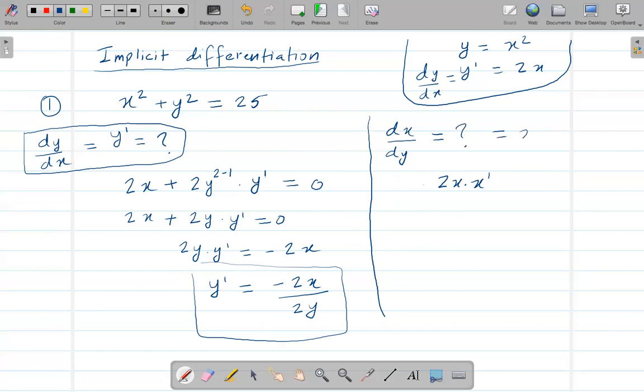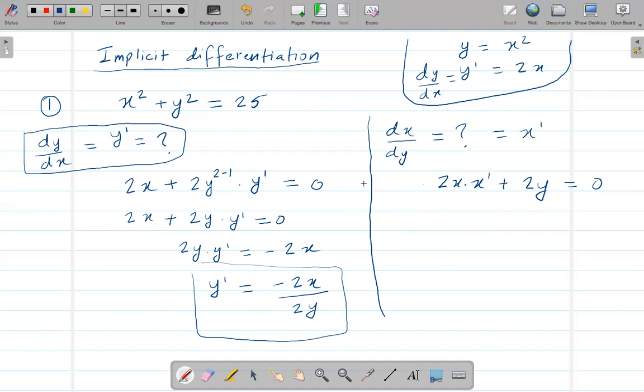Right, we are finding x prime, right? So take the derivative of this whole thing, which is 2x, and also we need to take the derivative of x, which is inside this function, since we're trying to find the x prime, right? Plus, now for this y variable, just take the derivative of y squared, which is just 2y, is equal to 0. Okay, you see the difference? So here, when you're taking the derivative in terms of x, then we find y prime. When you're taking the derivative of x in terms of y, then we get x prime terms.